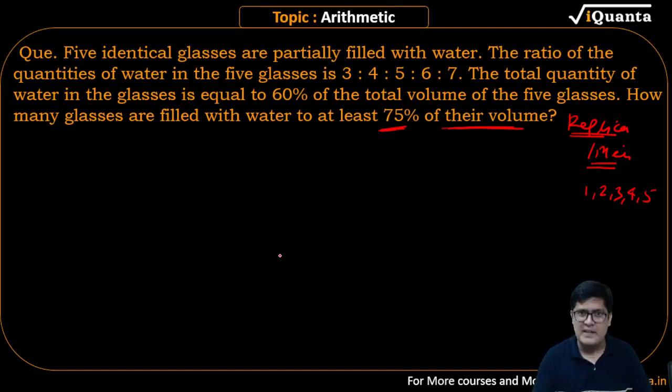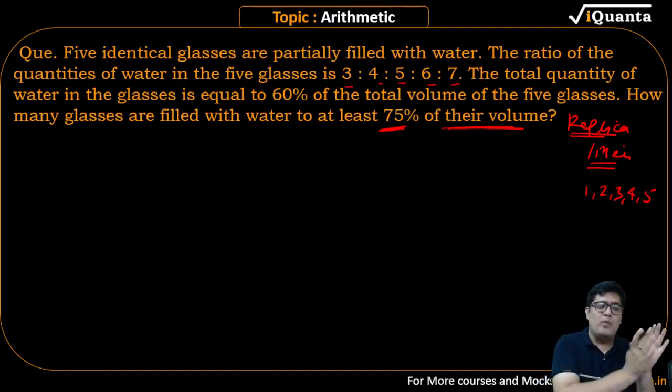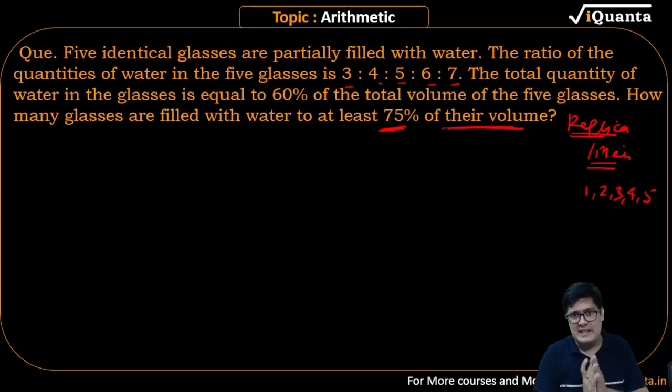One of the simplest methods, listen to the language. These numbers that you see are the ratio of the water filled in those glasses. In the entire question, nothing has been said, कहीं नहीं बोला है what is the volume of each glass.